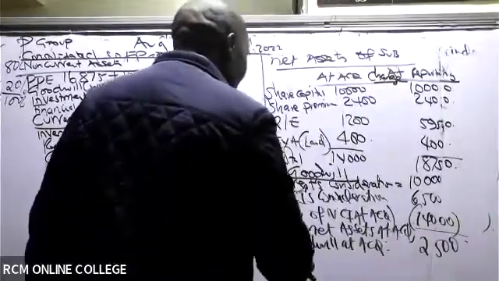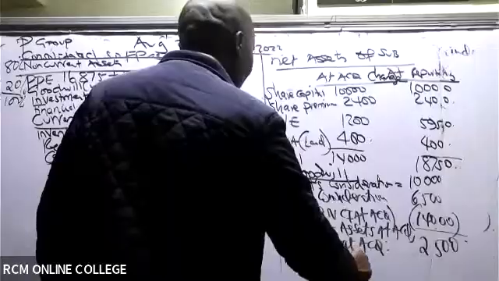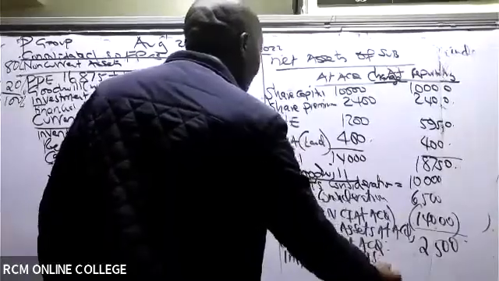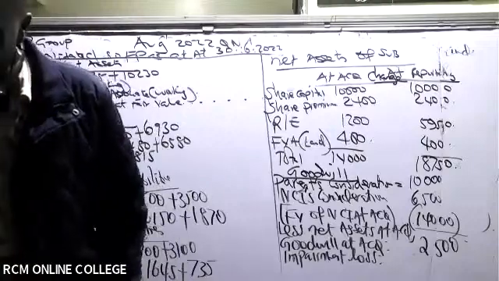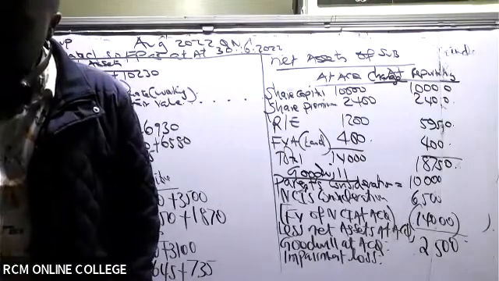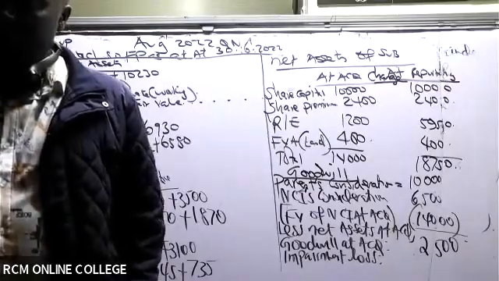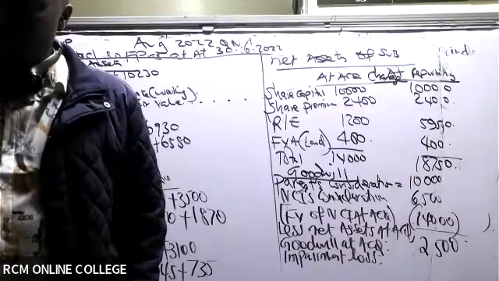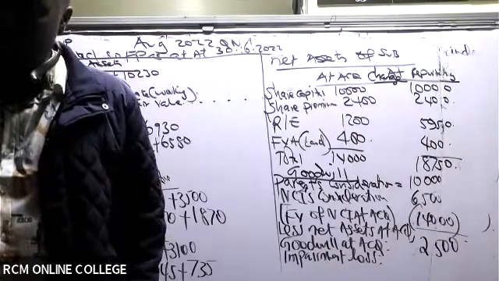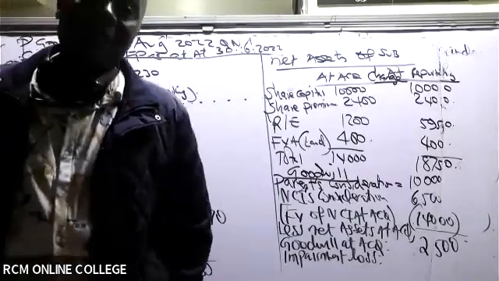Then do we have any impairment loss? Is there anybody who can see some impairment loss? Have they given us a policy on impairment? Yes. Look at note number 4. Goodwill was tested for impairment immediately after the additional acquisition of interest in S Limited and was considered impaired by 10%.